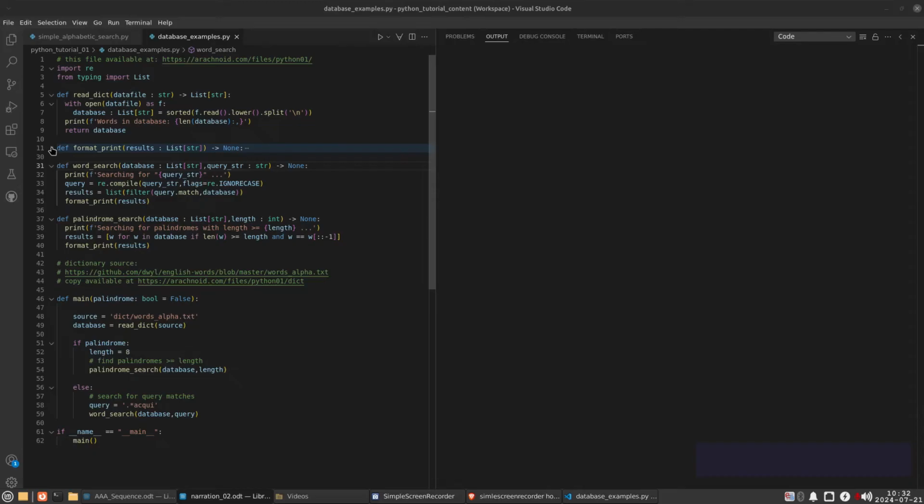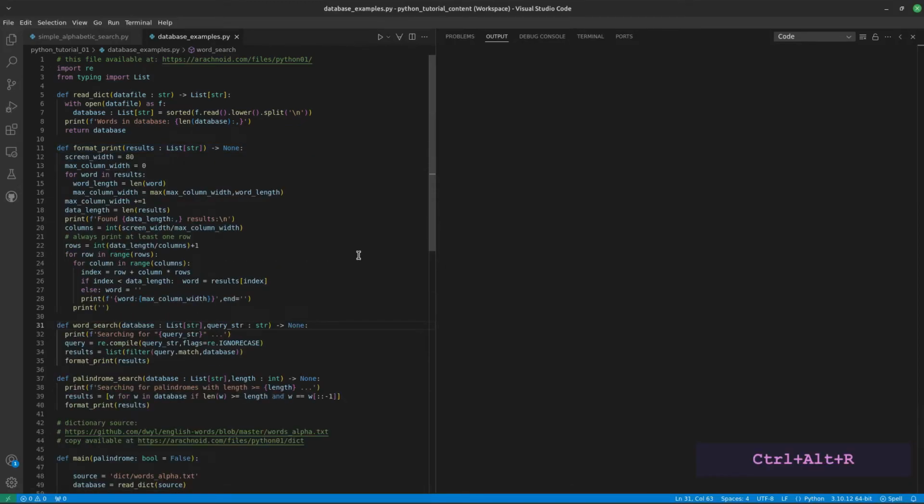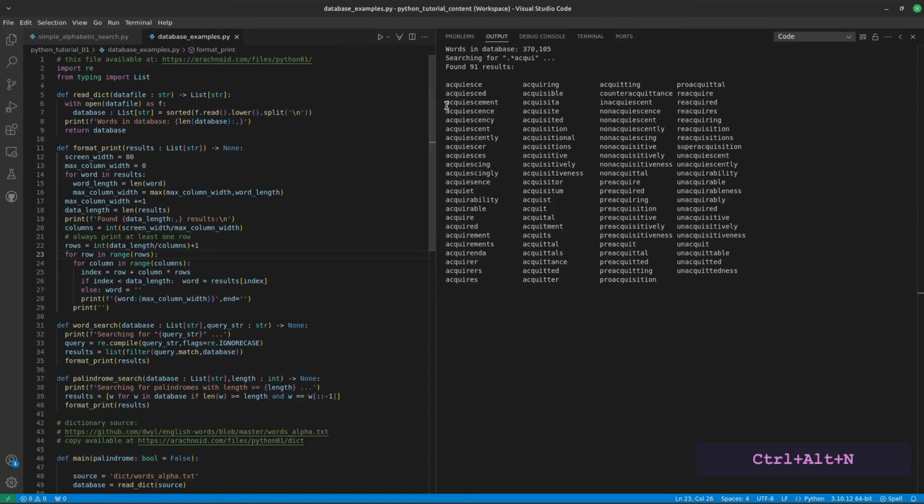Here, let me uncollapse it. The print formatter displays its results in alphabetically sorted columns, more or less like an old-fashioned telephone book, meaning sequenced first by rows, then by columns. Here's an example. Rows, then columns. Counterintuitively, the print formatter prints columns in the inner loop, then rows in the outer loop, but this is done in such a way that preserves the row priority of the alphabetic sort.